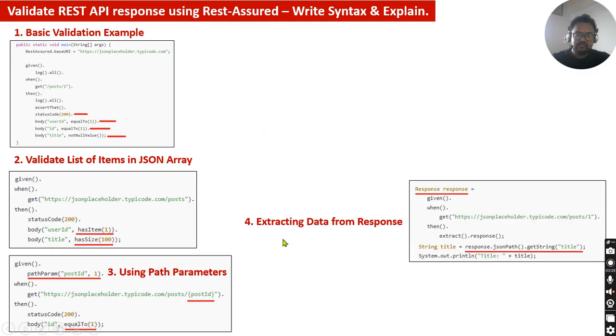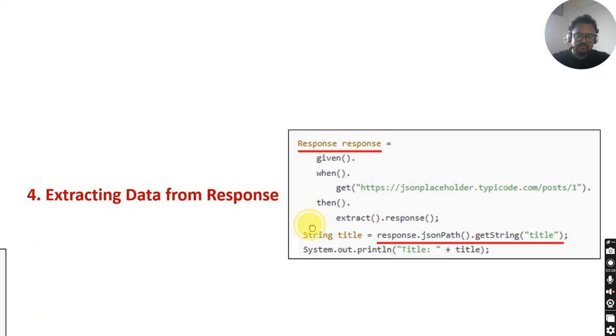Now the fourth one will be extract the data from the response. Okay, let me zoom it. So how are you going to extract the data? You just store your response, such as response is equal to given when, and whatever the response you get by this get call, extract dot response, it will store in this particular value. This is the response variable that you have stored over here.